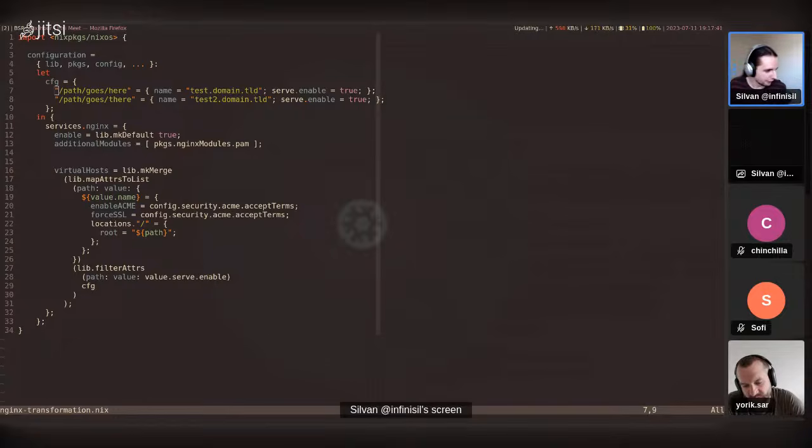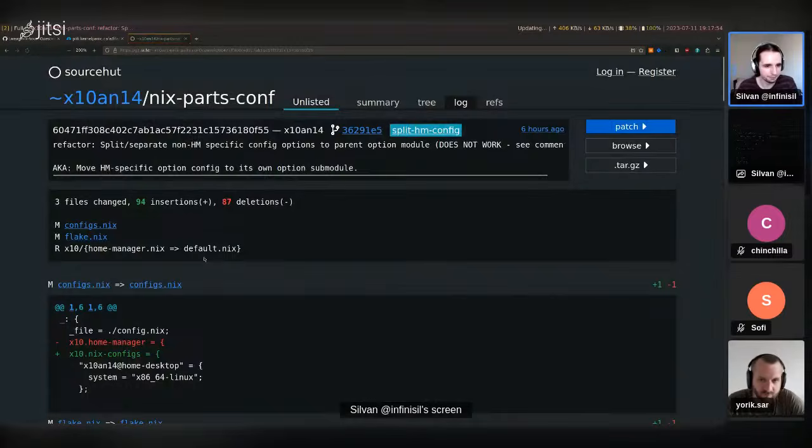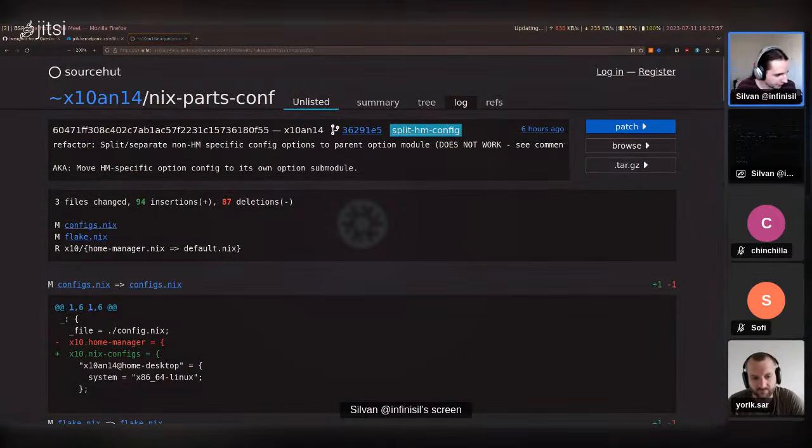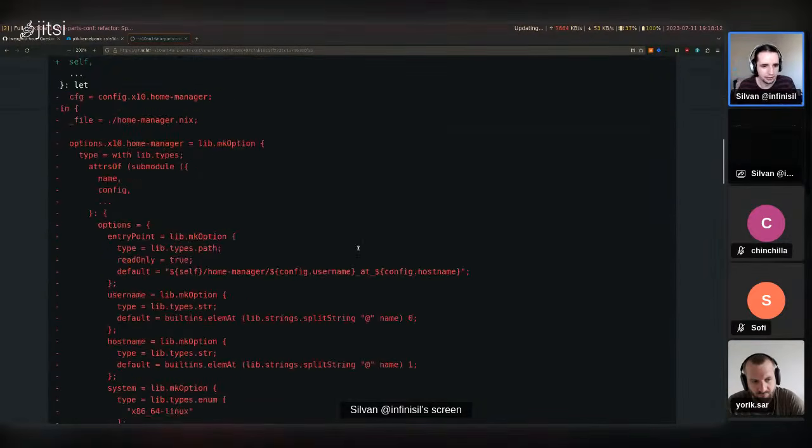All right, let's get to Mario's question in the chat. Let's get to Sophie's question a bit later, since the other one was first. So I'm going to copy the link that was posted into here. The question is about a refactoring attempt: how to refactor and move members of an option module into a submodule without infinite recursion errors. Right, and this is the attempt here.